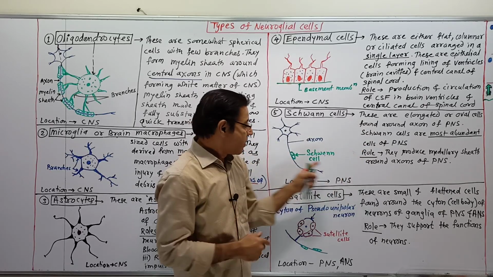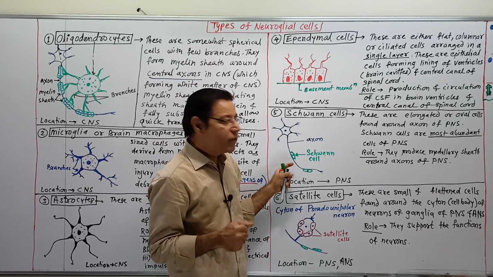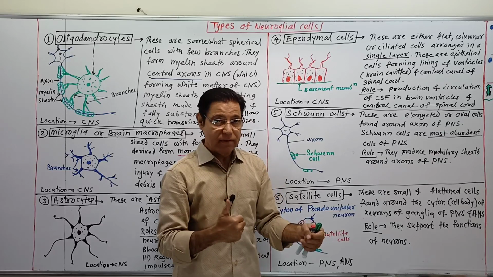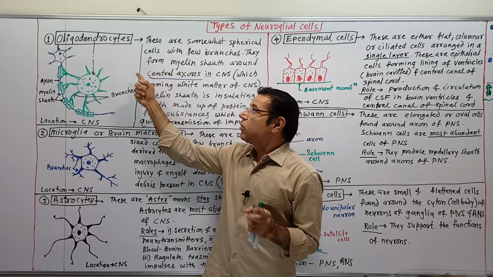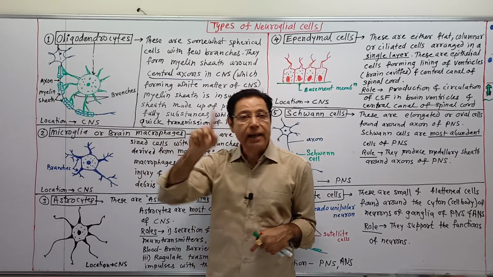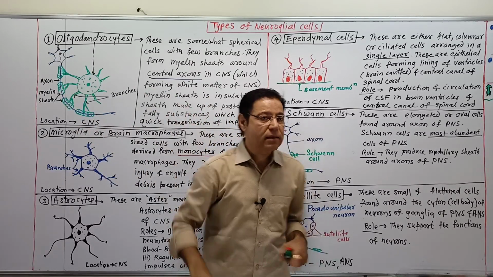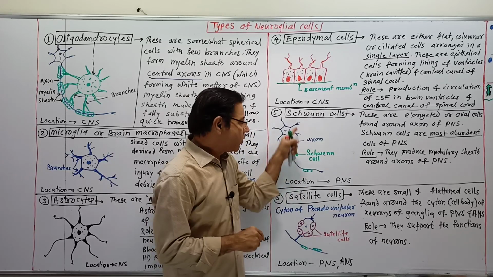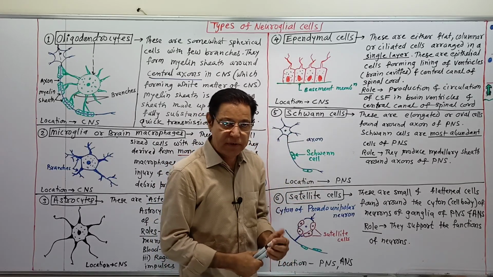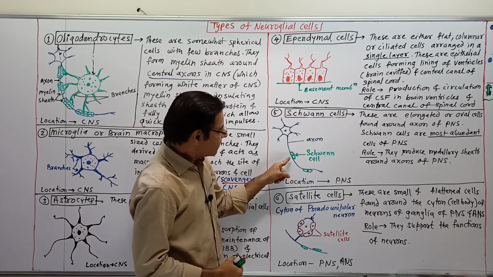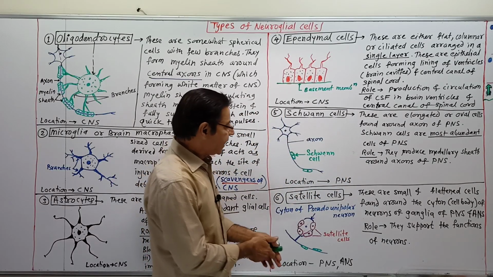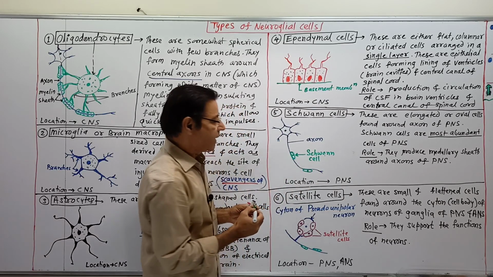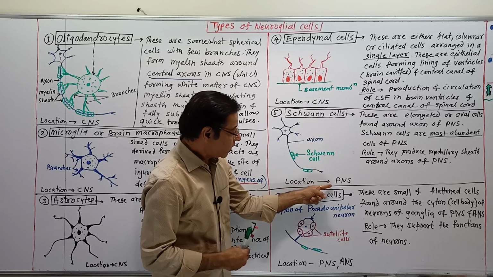Role: they produce the myelin sheath or medullary sheath around the axons of the PNS, not of the CNS. That means oligodendrocytes form the myelin sheath around the axons of neurons of the CNS, and Schwann cells form the myelin sheath around the axons of the PNS, peripheral nervous system. And this is the diagram representing the location of the Schwann cells. They are located in the PNS.